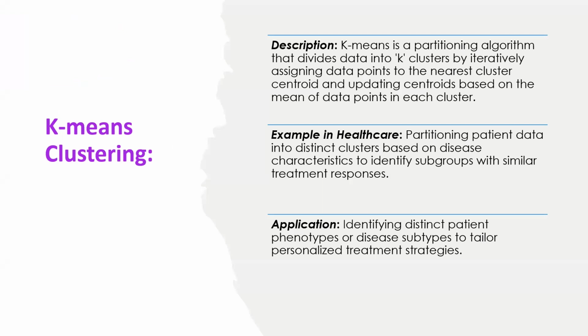For example, k-means clustering is a partitioning algorithm that divides data into k clusters by iteratively assigning data points to the nearest cluster centroid and updating centroids based on the mean of data points in each cluster. Example of this type of clustering in healthcare can include partitioning patient data into distinct clusters based on disease characteristics to identify subgroups with similar treatment responses. Therefore, the application of these algorithms can be identifying distinct patient phenotypes or disease subtypes to tailor personalized treatment strategies.